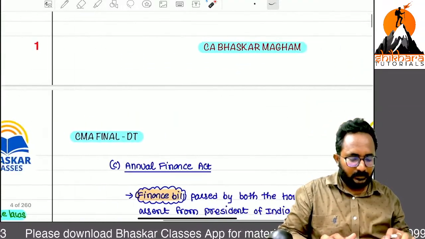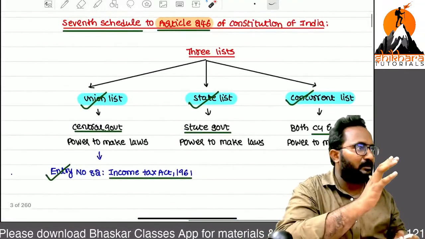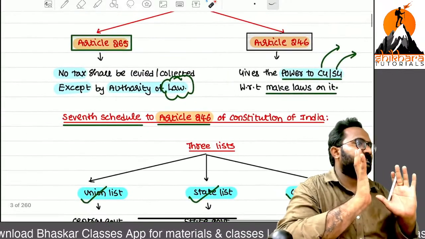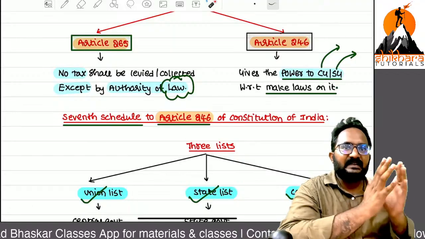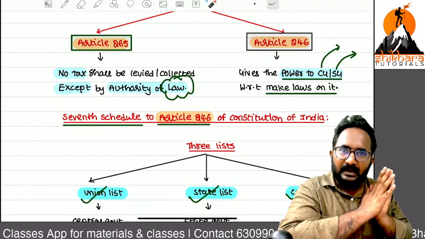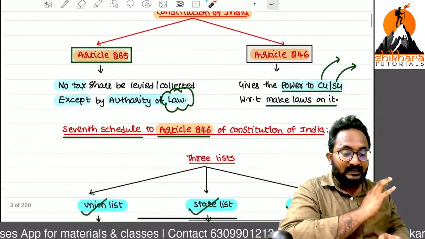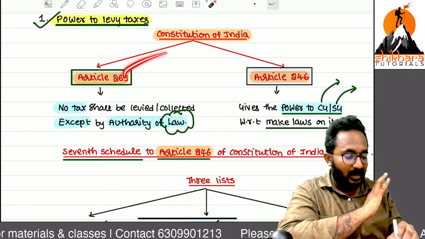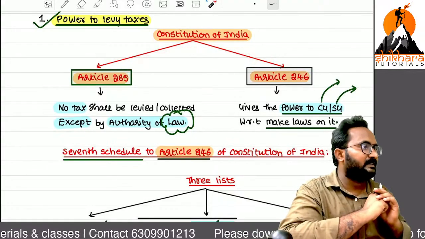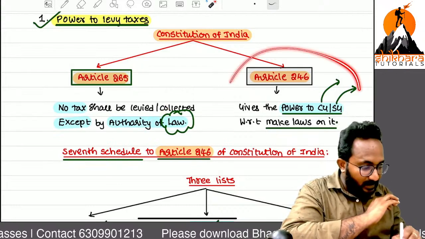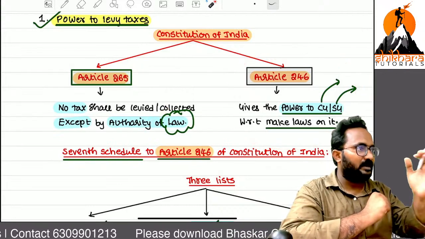Sir, how many article numbers do we have to remember? In summary, two. One is Article 265, remember first. That is the main section. You need support from the law if you want to collect tax. The supporting article for 265 is 246. They are giving the help. They are asking for the law, and how to frame the law is resolved by Article 246.